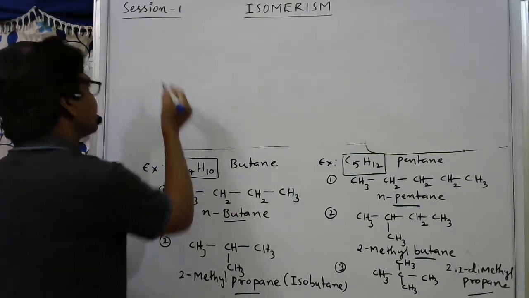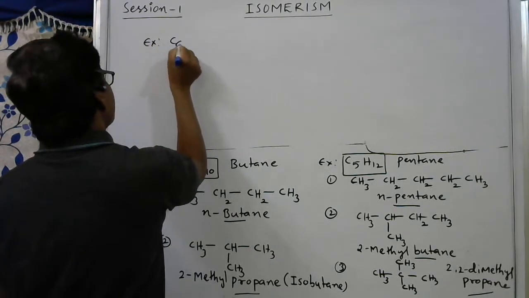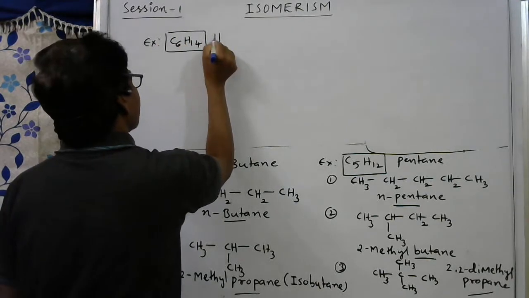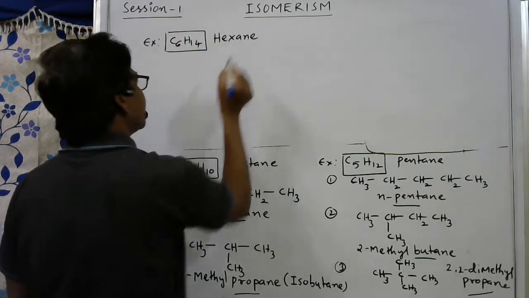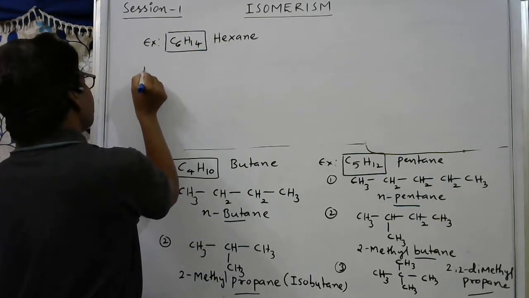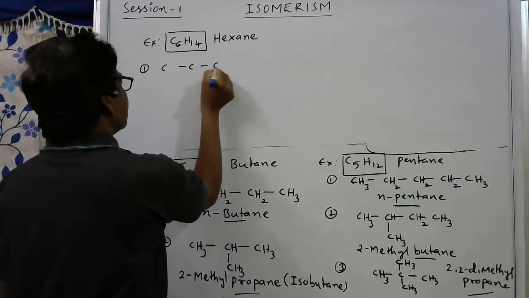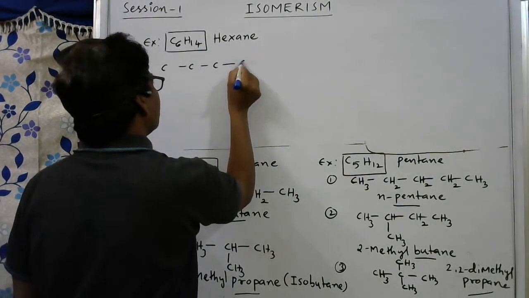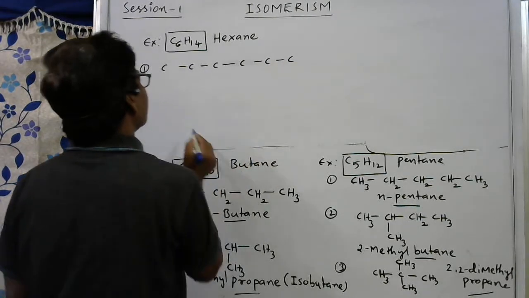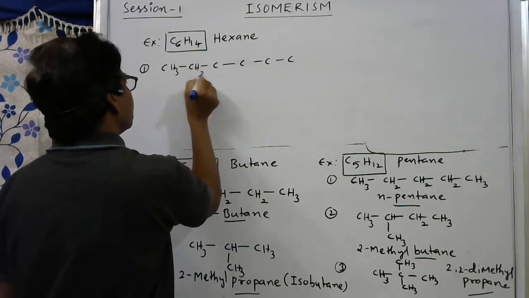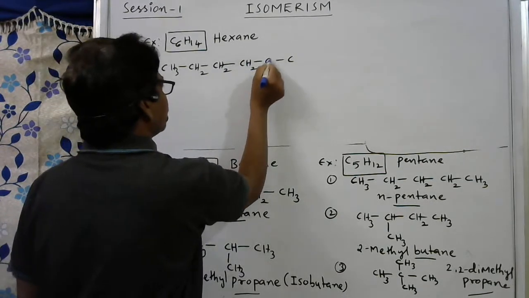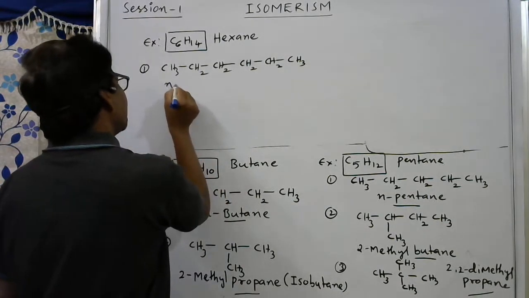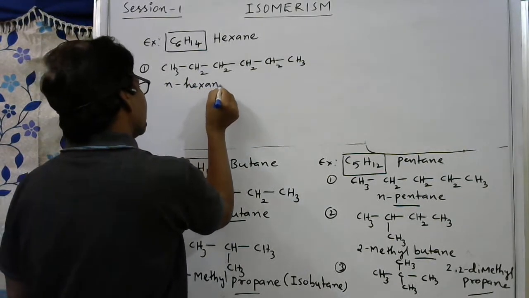For C6 I am writing one more example. C6H14. This is the molecular formula, which is nothing but hexane. 6 carbons are present, so it is hexane. For this, first I am writing 1, 2, 3, 4, fifth, sixth carbon. Then here H3, H2, H2, here also H2, H2, then H2, H3. This is n-hexane. N-hexane we can write.